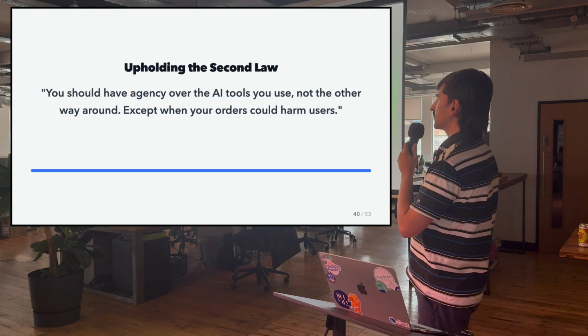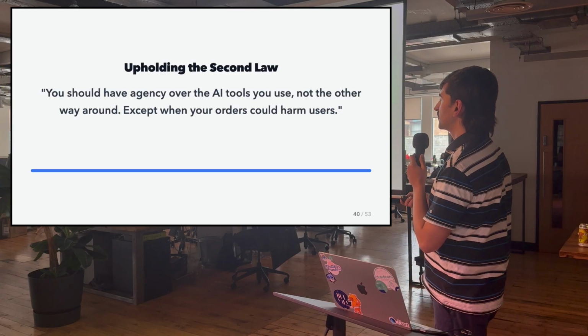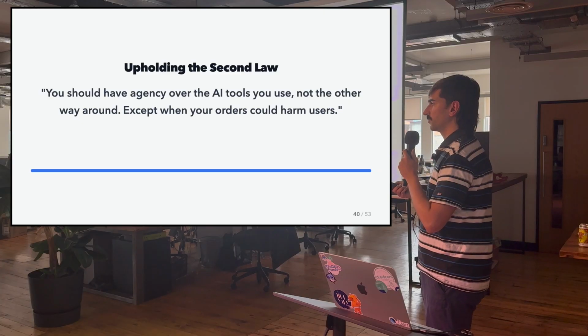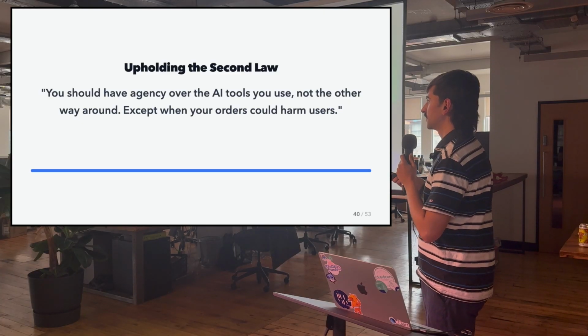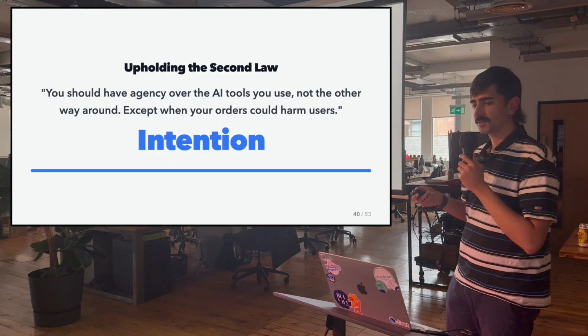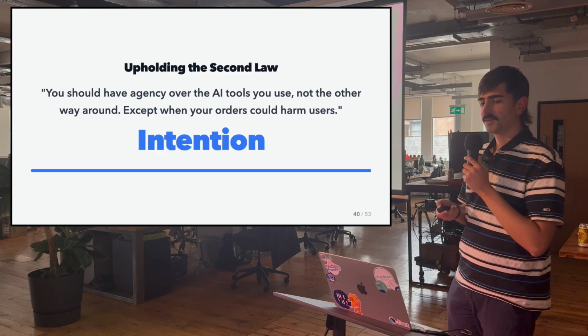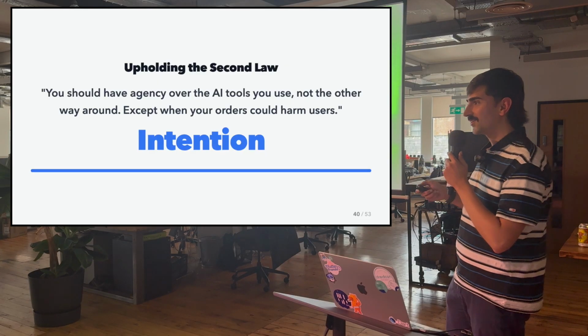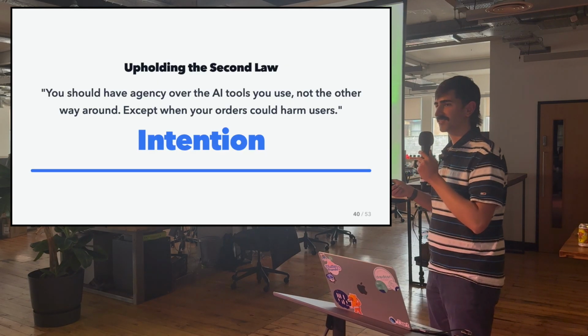And so if you think about what we said so far about the second law, is that your orders should be expressed. You should be able to have agency over your tools. This reveals the principle of intention. Your intention needs to be very clear when you're using them. You should not delegate your thinking, you should delegate your tasks.